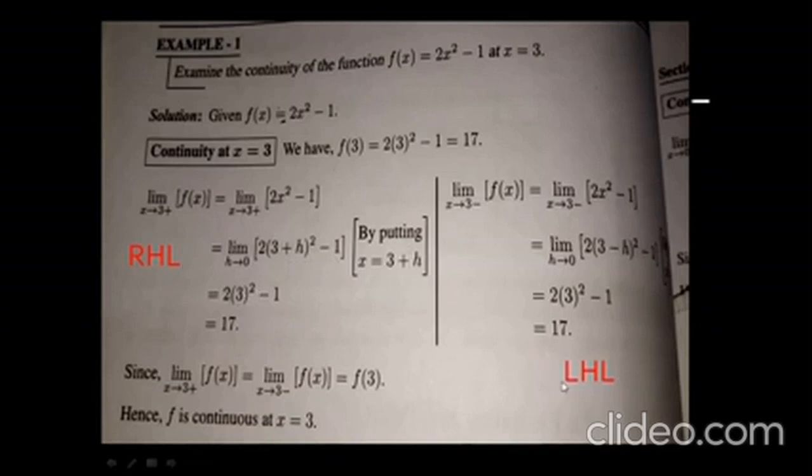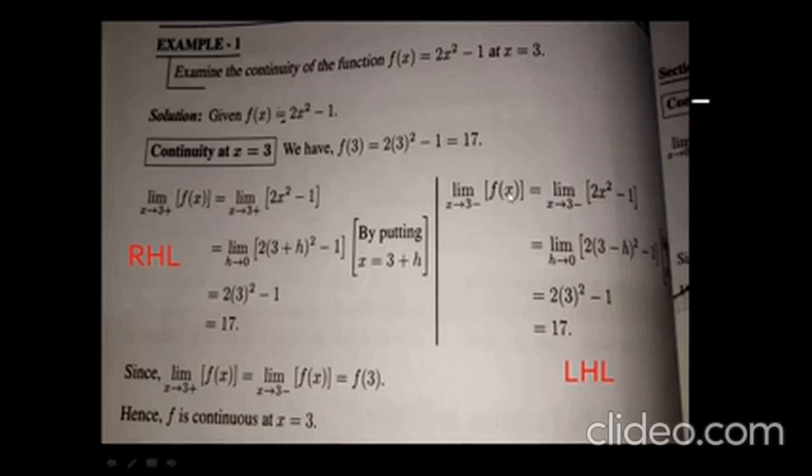Similarly, we can solve the left hand limit. In the left hand limit we apply the definition: limit x tends to 3 minus f(x). 3 minus means we find the left hand limit at x = 3.